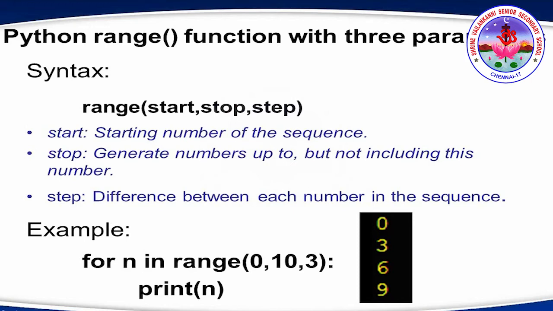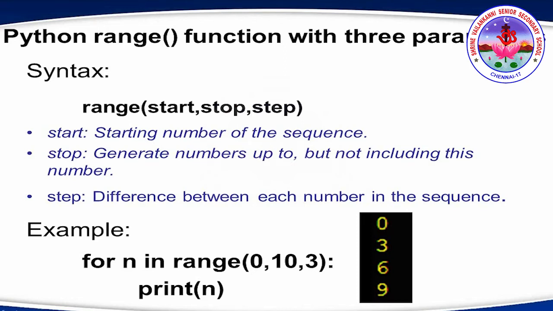So here is an example. If I tell the example, you will understand it better. For n in range of 0, 10, 3. Here the lower bound is 0, the upper bound is 10. So till 10 minus 1, that is 9, it will be executed. But every time the sequence will be incremented by 3.